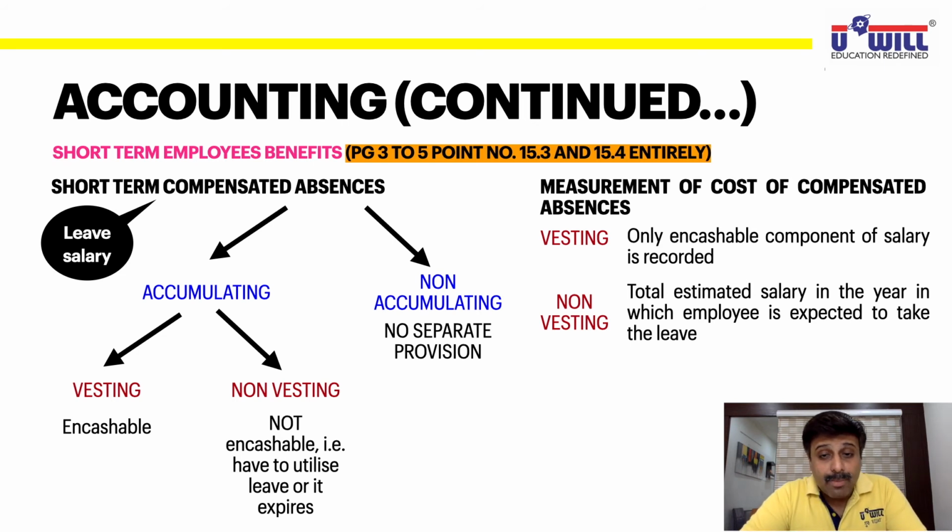It is a very complicated point, but I have explained it in very, very simple language. If you read points 15.3 and 15.4, it will be a complete headache. You'll go into deep sleep for 14-15 days. You'll directly go to quarantine for 14-15 days. But I have explained it in very simple language. Go through this properly and then read it. You'll be able to understand what they are trying to say.